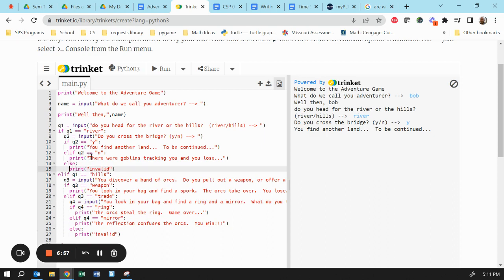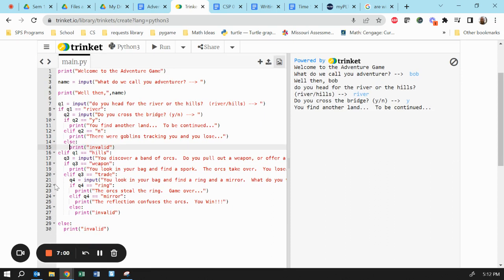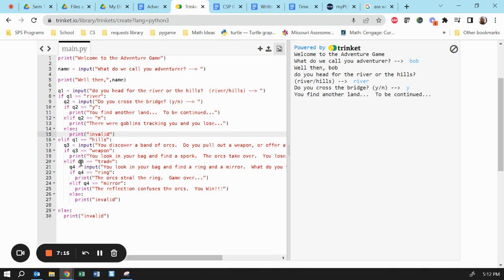Always check your indentation. Biggest thing we need to notice here, we have an if, elif, and else, all with no indentation. The next level, you need to make sure this if, elif, and else are equally indented. We only did 2 levels here, but in the Hills storyline, we had 3 levels. No indentation. Question 3 had 1 indentation. If, elif, else, print invalid. And then the 3rd level, we had a question 4. If, elif, else. Always check your indentations. That's the biggest thing you're going to run into.